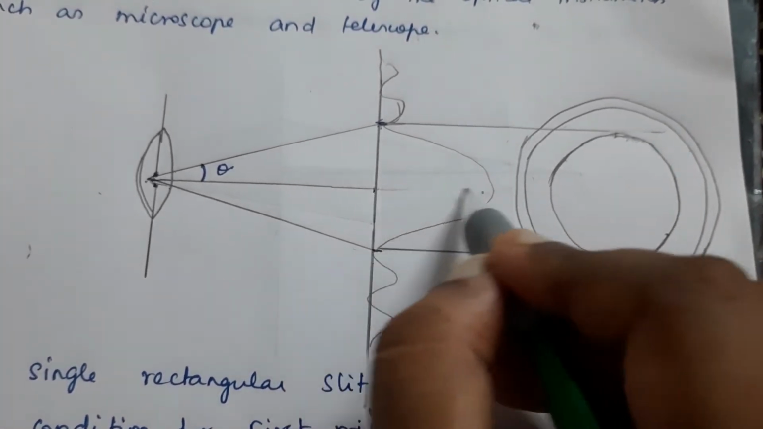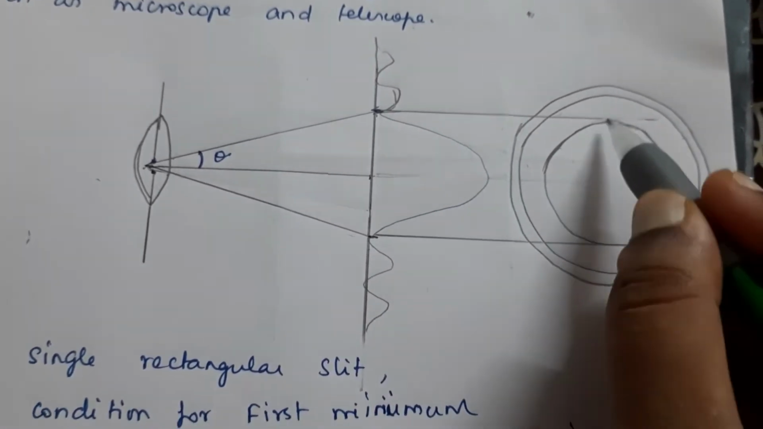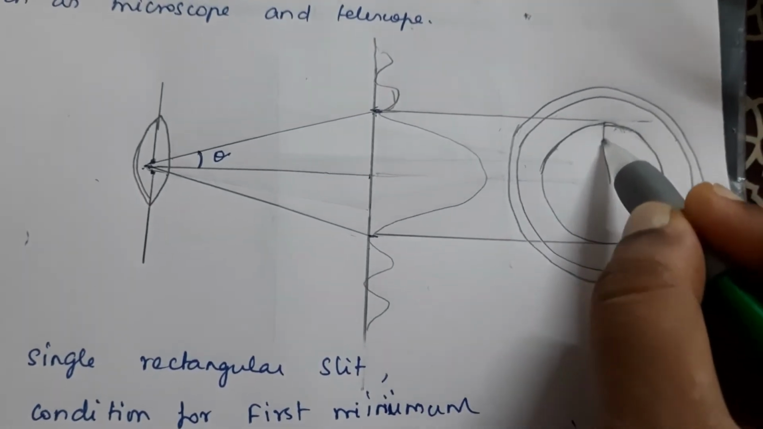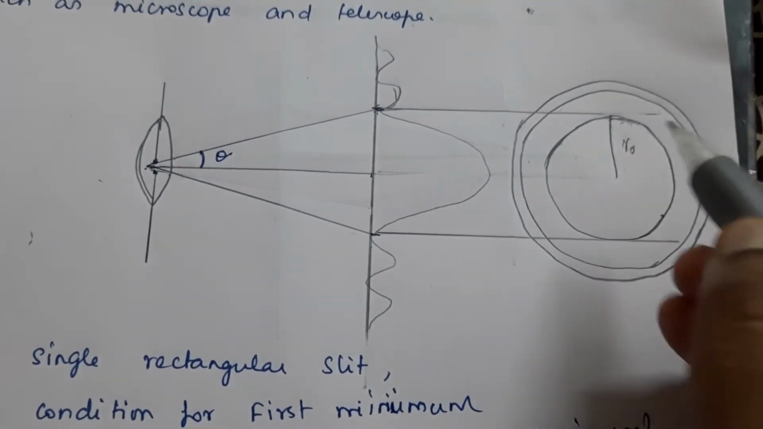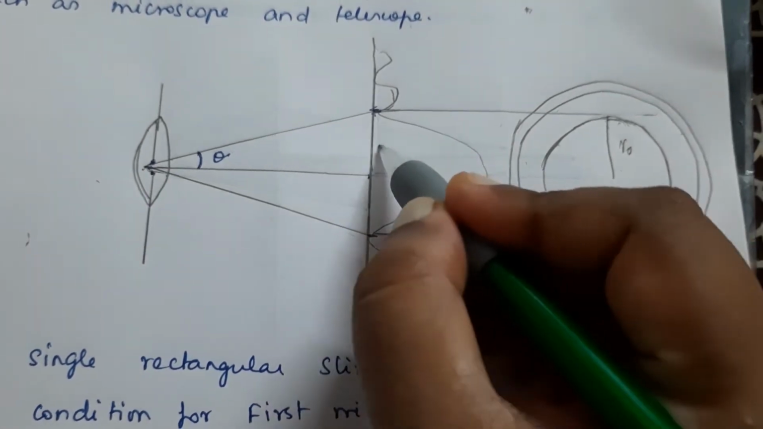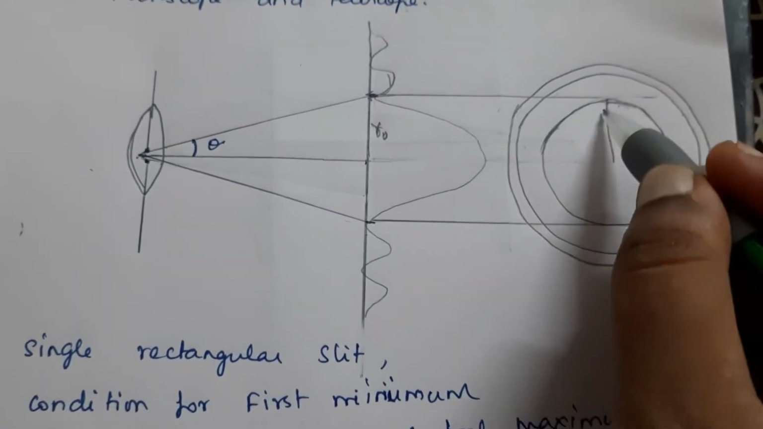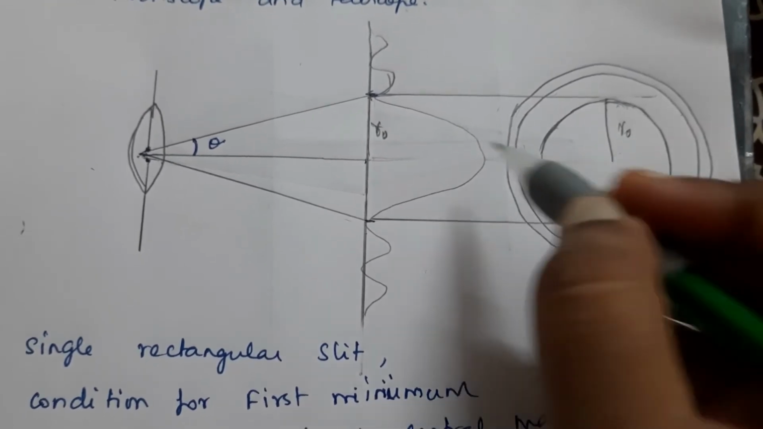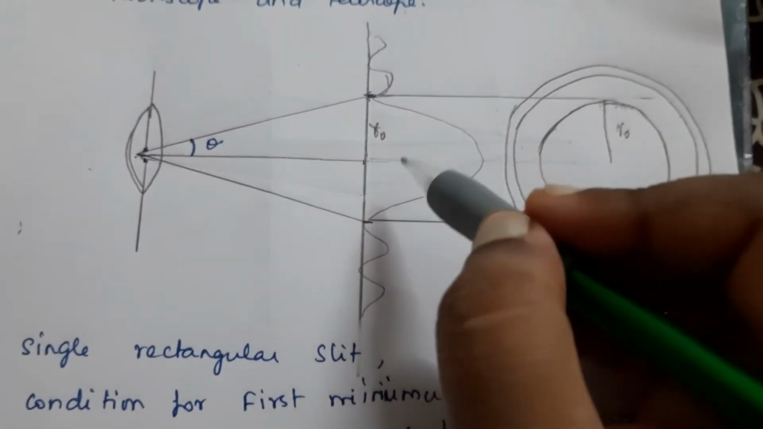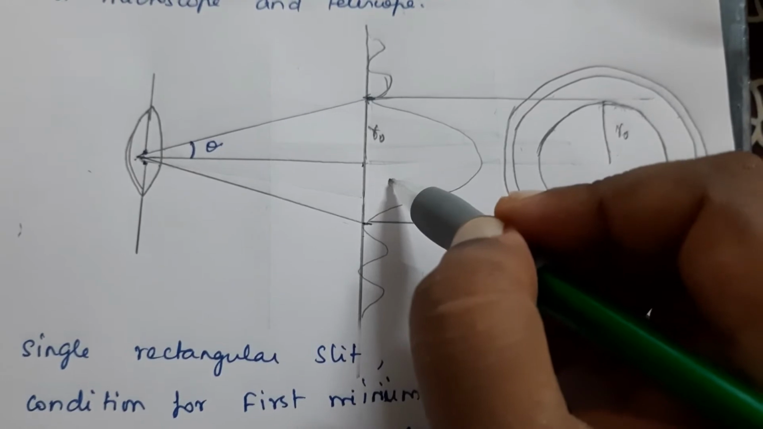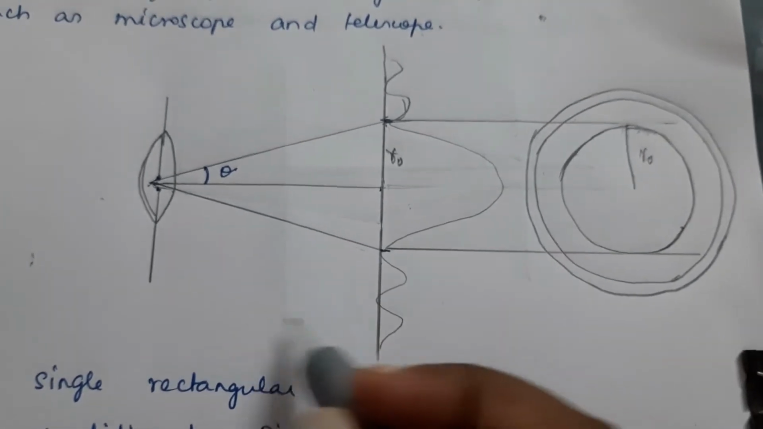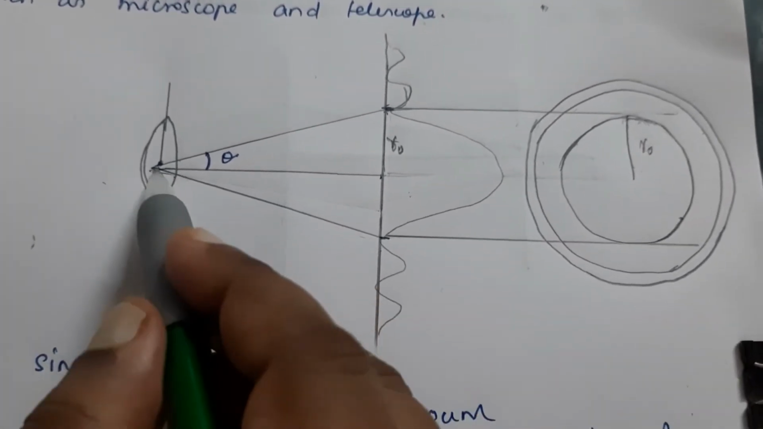Now what is the radius of this circle? If you take it, here it is R0. This distance is also R0. So the radius of the concentric circle is R0. This distance is equal to that distance, so this distance is also R0.